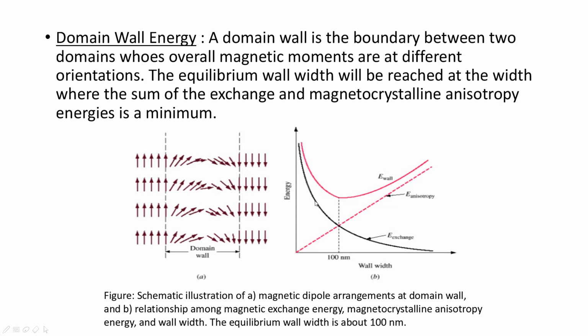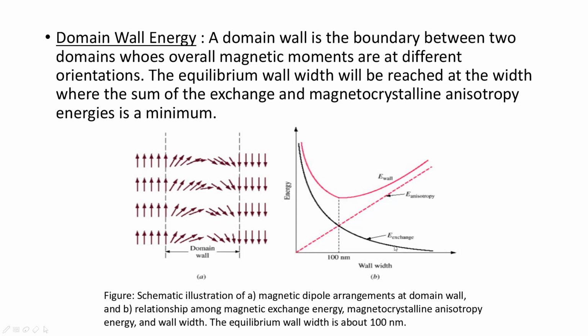This width of the domain wall mainly depends upon the anisotropy energy and the exchange energy. Two domains having a small difference in their orientation will have small exchange energy. For small exchange energy, because of the exchange forces, the domain wall will be wider, and because of the increase in domain wall width, there are many more orientations inside the domain wall, and therefore the anisotropy energy increases.